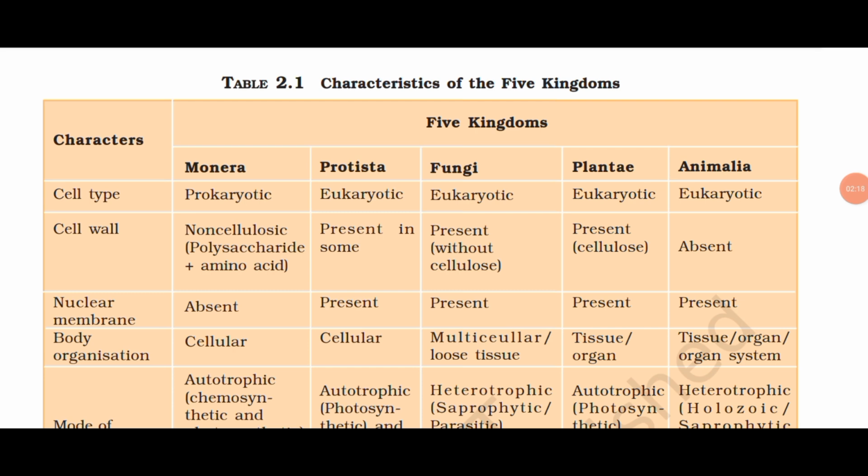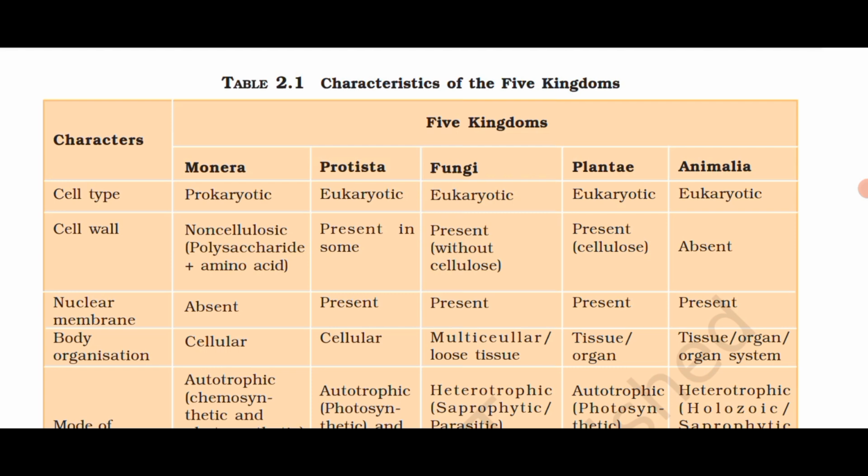Table 2.1 Characteristics of the five kingdoms. Cell type of Monera: prokaryotic. Cell type of Protista: eukaryotic. Cell type of Fungi: eukaryotic. Cell type of Plantae: eukaryotic. Cell type of Animalia: eukaryotic. Cell wall of Monera: non-cellulosic, polysaccharide plus amino acid. Cell wall of Protista: present in some.